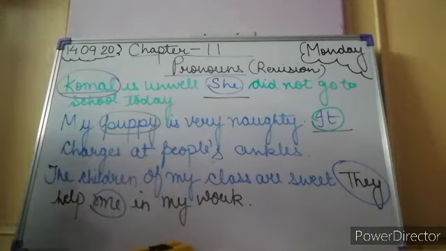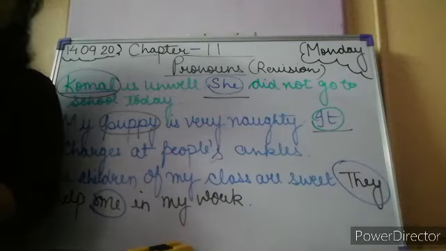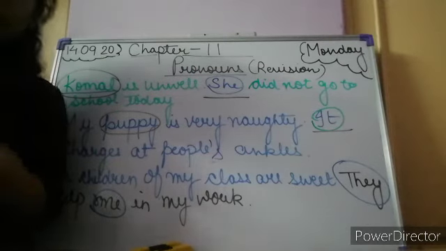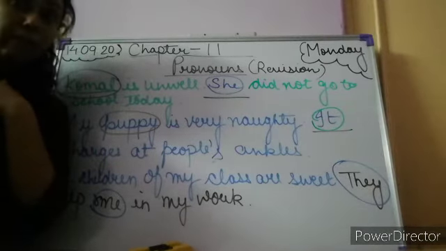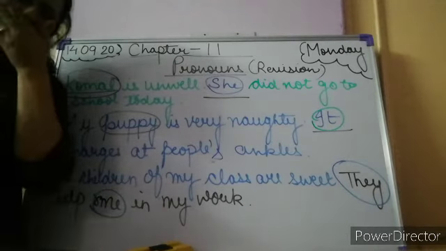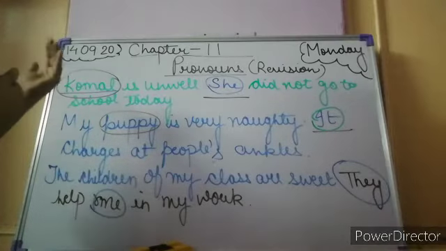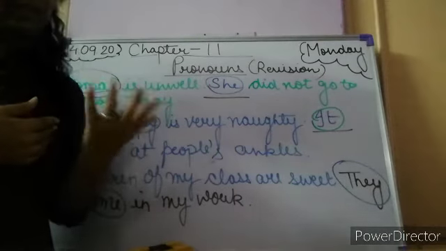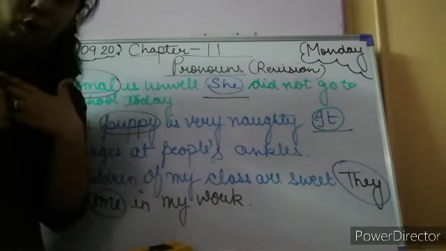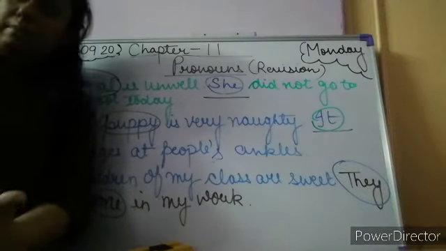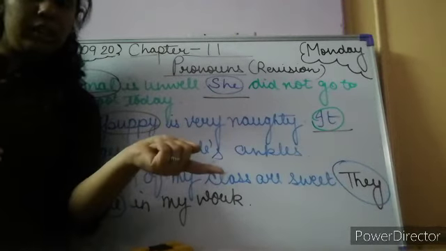So subject pronouns and object pronouns. See, if I am talking about myself, if I speak the sentence like, Komal and I are friends, so I am taking the place of the subject in the sentence.